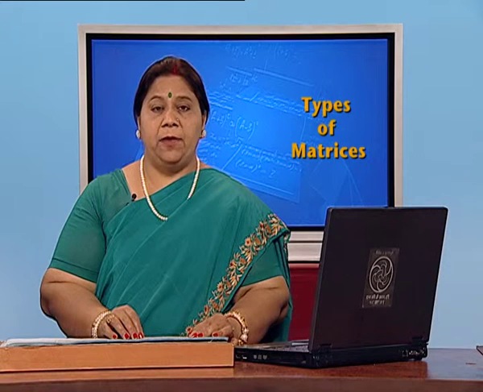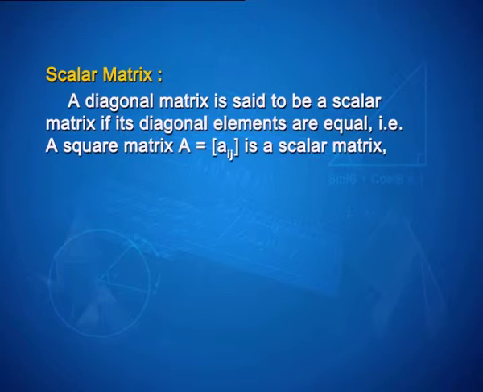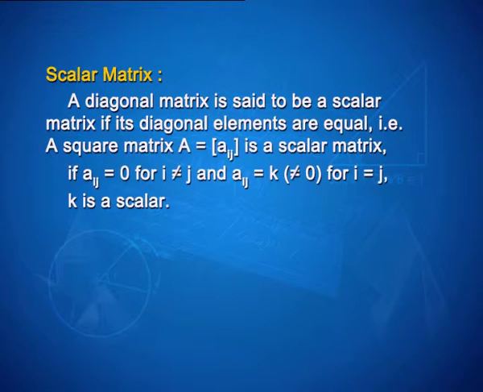Now, what is a scalar matrix? A diagonal matrix is said to be a scalar matrix if its diagonal elements are equal. That is, a square matrix A is a scalar matrix if aij is equal to 0 for i not equal to j, and aij is equal to k for i equal to j, where k is a scalar.